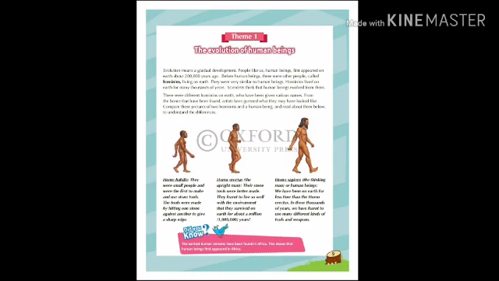First of all, we are going to start the chapter with the evolution of human beings. Evolution means a gradual development. People like us, human beings, first appeared on earth about 200,000 years ago. Before human beings, there were other people called hominins living on earth. They were very similar to human beings.